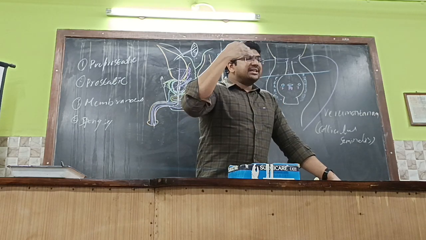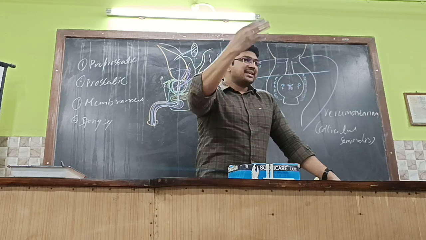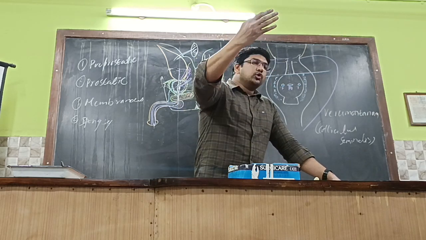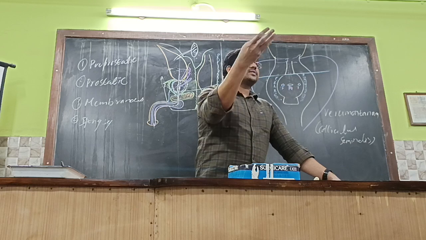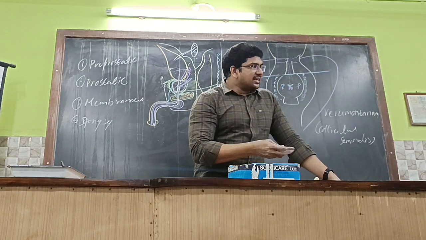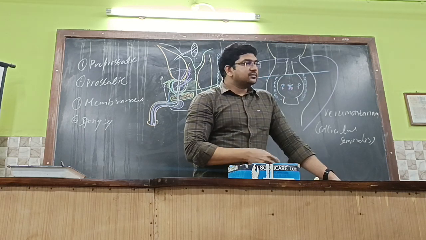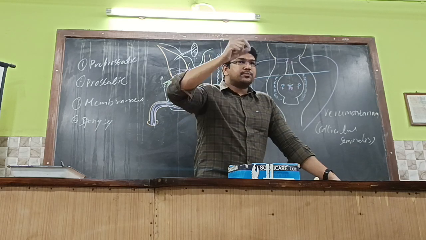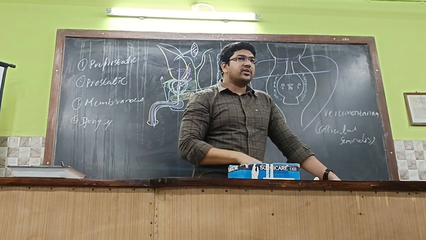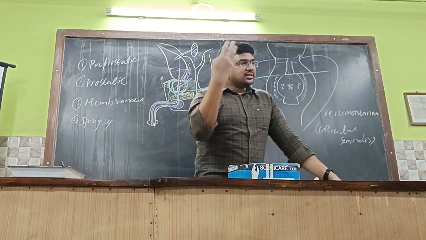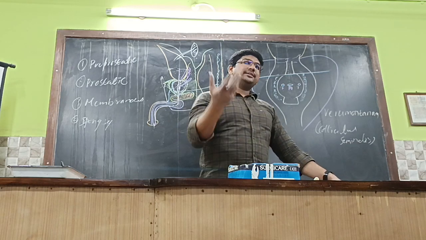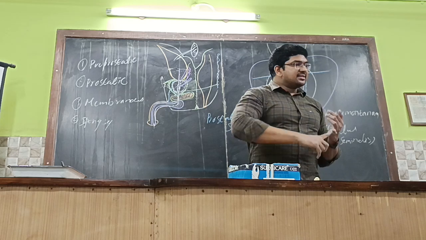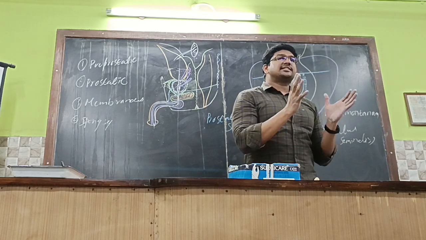See, the skin prepuce is mobile over the glans penis, so that needs lubrication. Oily secretions will give rise to lubrication. If sweat glands are present, that leads to infection. The salty nature and everything ruptures the mucosa there, which leads to infection. So sweat glands are not needed there. On the skin it is needed. Why is it needed on the skin? Skin of the penis and skin of the scrotum contains sebaceous glands and sweat glands.